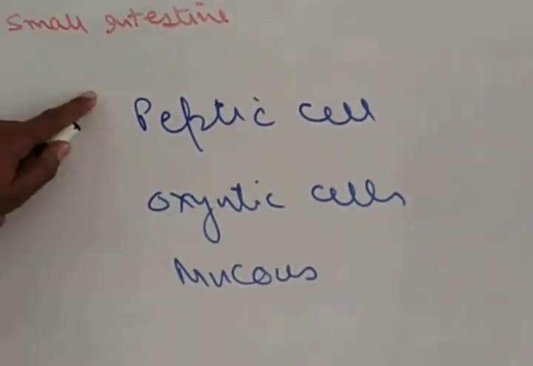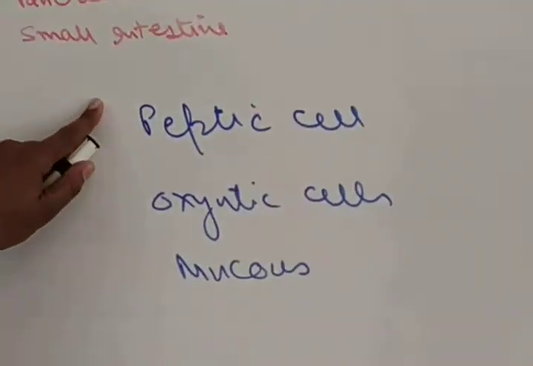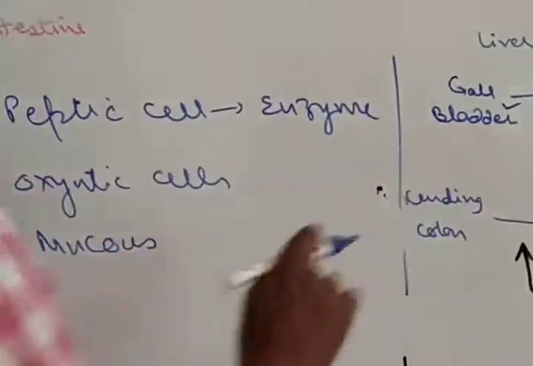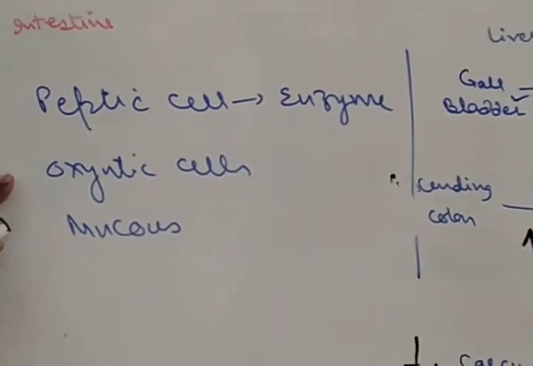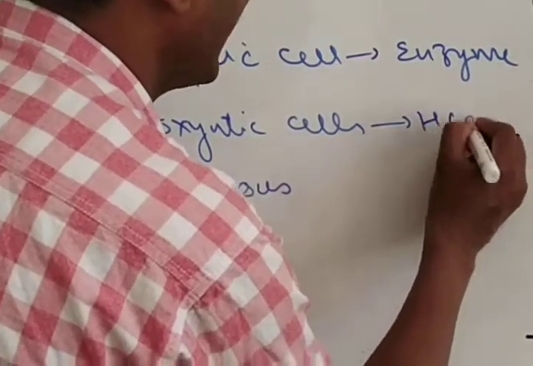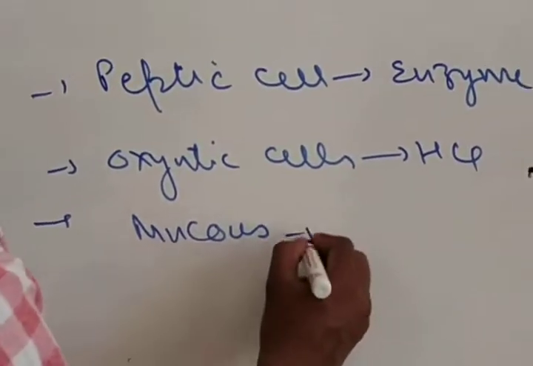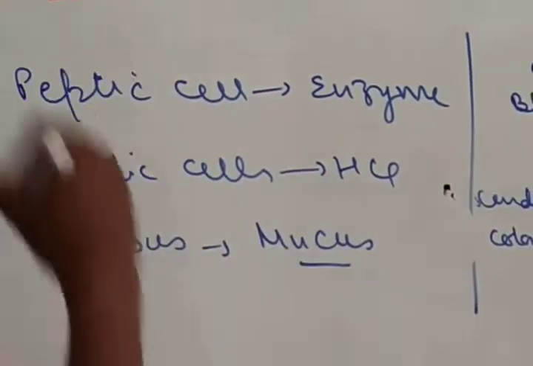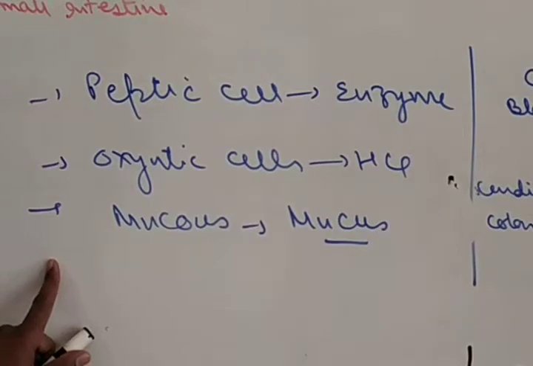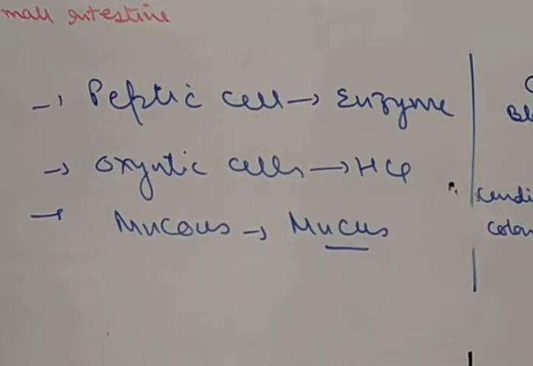First are the peptic cells. They are also called chief or zymogen cells and are usually basal in location. They are responsible for the production of enzymes. Second are the oxyntic cells, also called acid or parietal cells, which secrete hydrochloric acid. The third are the mucus cells, which add mucus to the gastric juices.